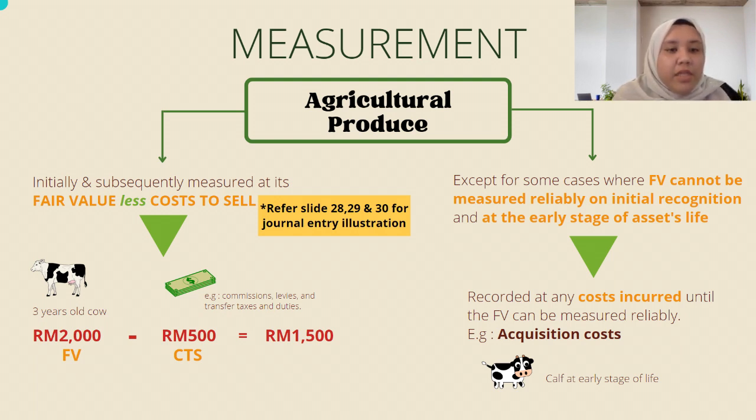But except for some cases where the fair value cannot be measured reliably on initial recognition and at the early stage of an asset's life, for example, a newborn calf whose fair value cannot be measured yet, an entity should record it at cost incurred less any accumulated depreciation and any accumulated impairment losses until the fair value can be measured reliably. For example, the acquisition cost of the asset.